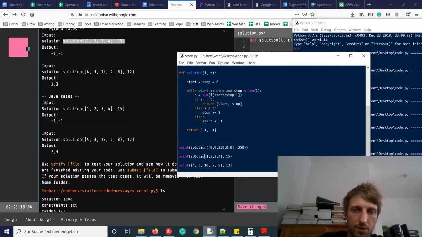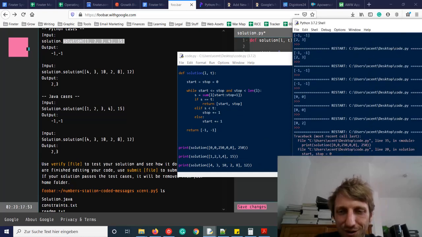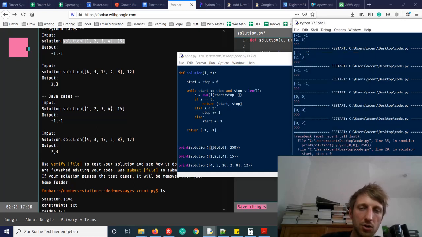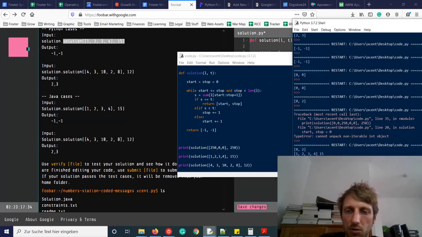I want to have the solution of this. So there have been a few smaller code mistakes. Conceptually the algorithm works, and then of course we need to ensure that it also runs. Okay, so the first test case should return -1, which it does, and the second returns 2, 3, which it does here. And our extreme case should return 0 and 2 here. And if we remove these leading zeros, then it should return 0, 0, which it does.